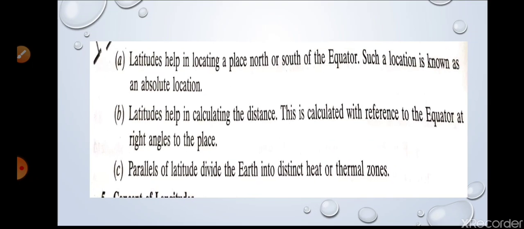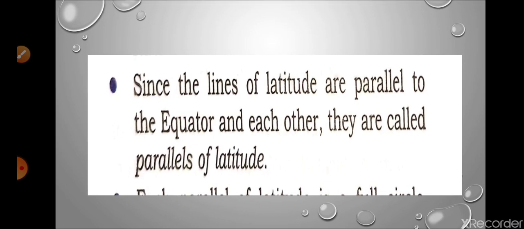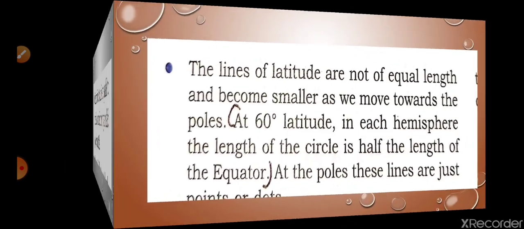Now I am going for the B part. Question number 1, C part, give geographical reasons for the following. And the first part of this one is, lines of latitude are called parallels of latitude. Since lines of latitude are parallel to the equator and to each other, they are called parallels of latitude. So this answer is clear, first point.